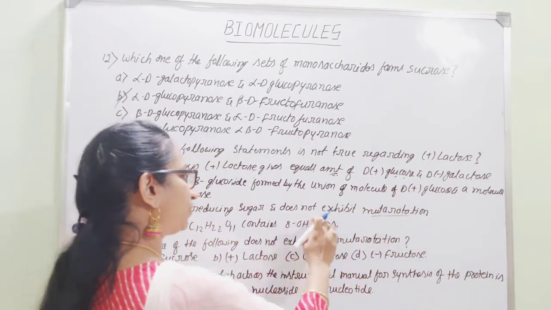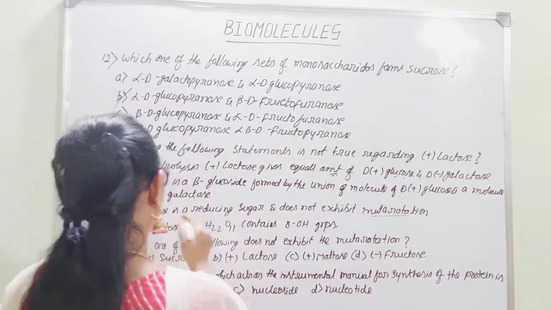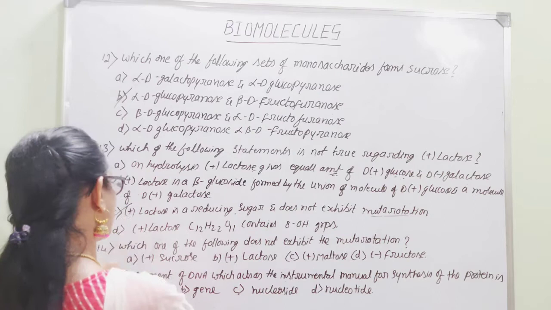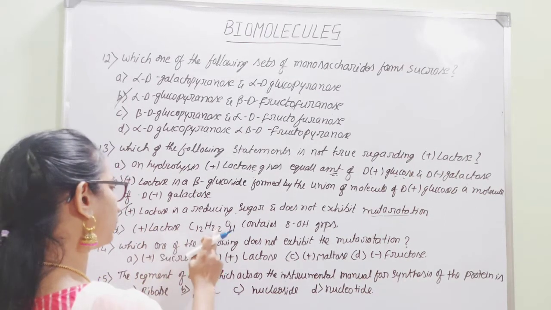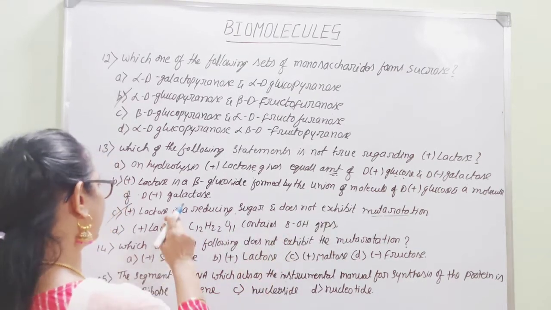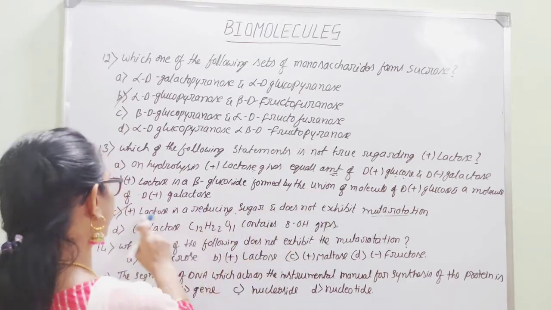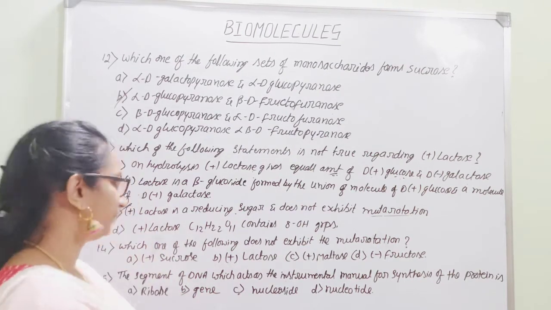So it actually exhibits mutarotation, but here they mentioned does not exhibit. Therefore it is not a right statement, it is a wrong statement. And option D, plus lactose C12H22O11 contains 8 OH groups, we can accept it. Therefore the wrong statement here is option C. Hence option C is the right answer.